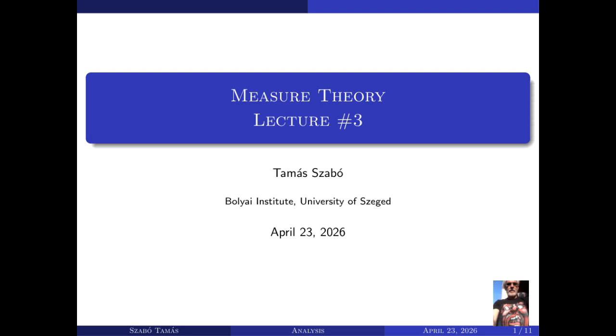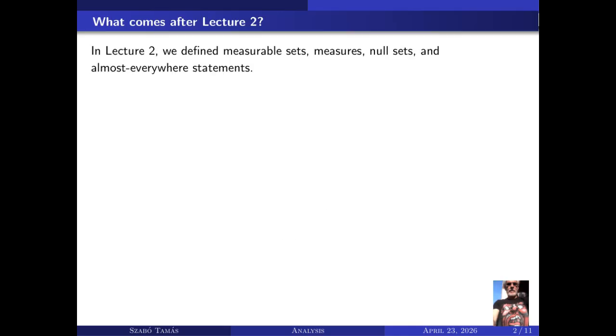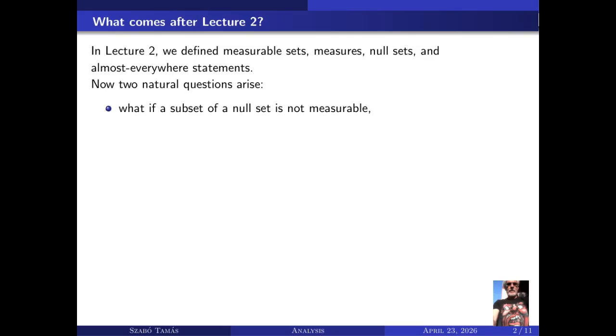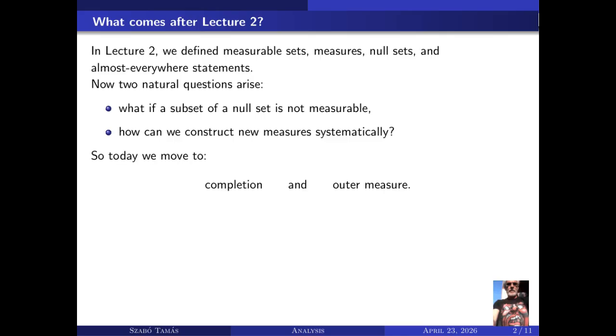Measure Theory, Lecture 3, Completion and Outer Measure. In Lecture 2, we defined measurable sets, measures, null sets, and almost everywhere statements. Now two natural questions arise. What happens if a subset of a null set is not measurable? And how can we construct new measures systematically? So today we move to completion and outer measure.